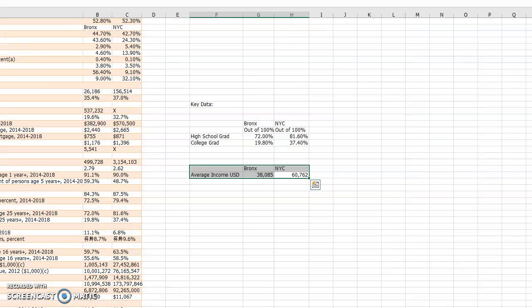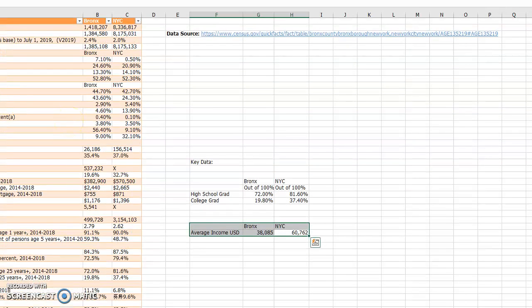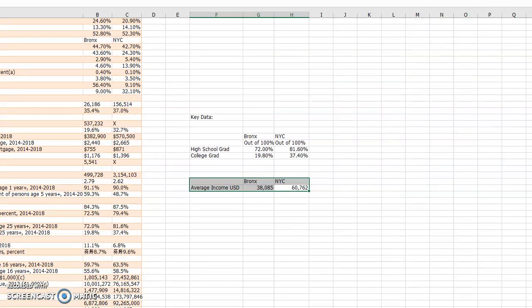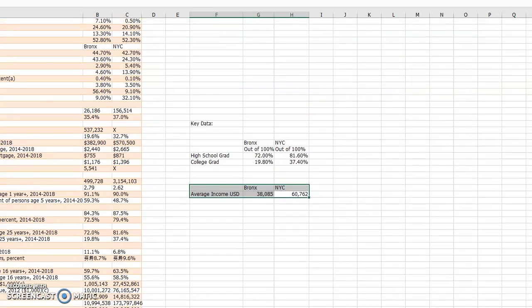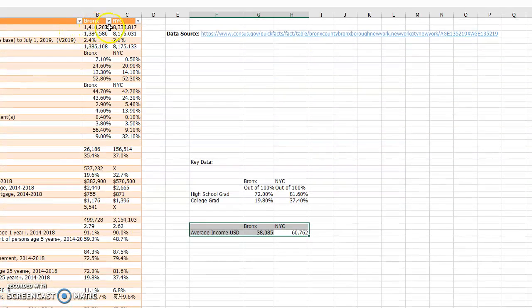I also have a raw data table which shows us the different populations, the age and sex, the race and Hispanic origins, the population characteristics, the housing types, the families and living arrangements, the computer and internet use, the education, the health, the economy, the transportation, and the income and the poverty rates in both Bronx and New York City, since today we will be comparing the two.